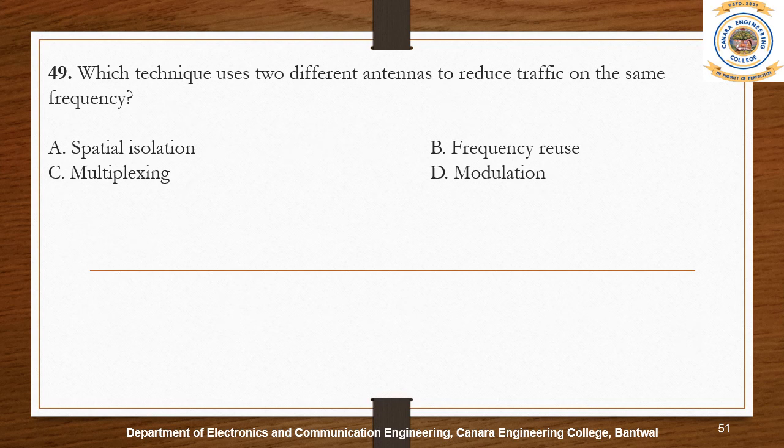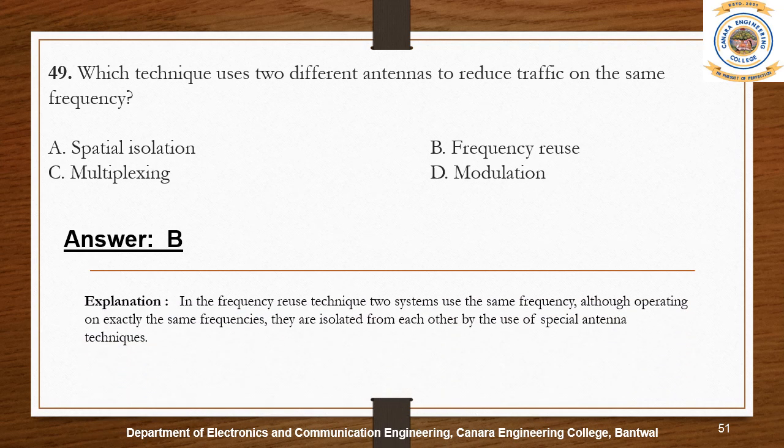Frequency reuse is the concept of using the same radio frequencies within a given area that are separated by considerable distance, with minimal interference, to establish communication. They are isolated from each other by the use of special antenna techniques.